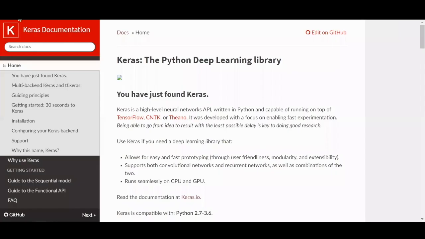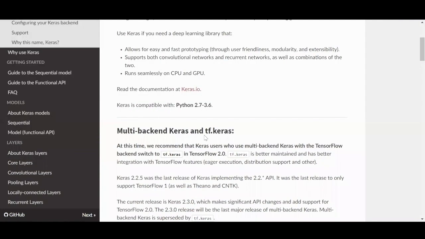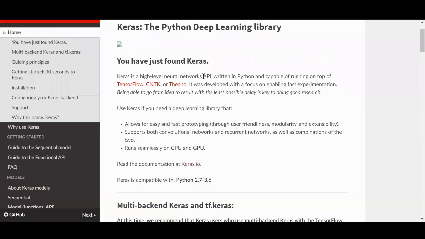And Keras is nothing but a wrapper for TensorFlow, where you have various complicated TensorFlow operations that are wrapped into an easy API which can be called and executed. And it runs both on CPU and GPU without any difficulty. Though the deeper neural networks like ResNet or VGG 19 or 16 do require GPU in certain cases.